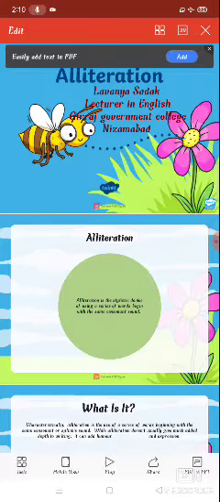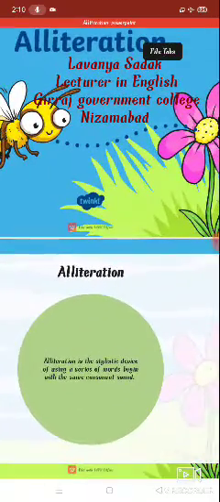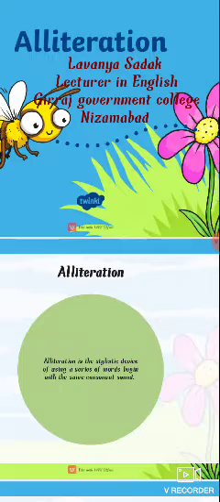Today's topic is alliteration. This is for second year students, fourth semester. So, what is alliteration? What is alliteration, how do you use it, and how do we recognize it? Now today we are going to learn. So first of all, what is alliteration, and how are we going to use and recognize it? So we are going to learn that today.